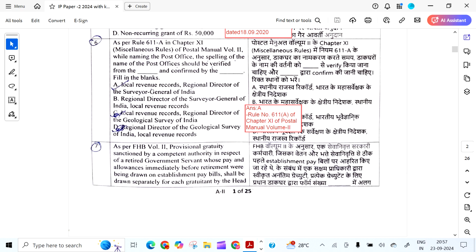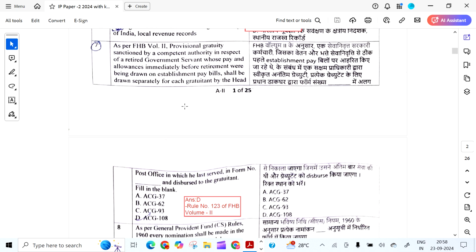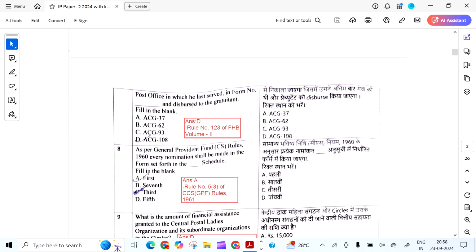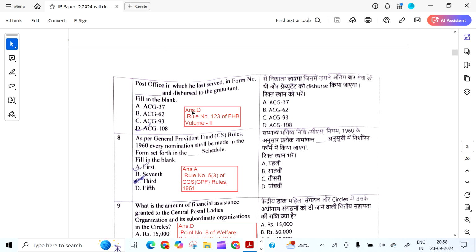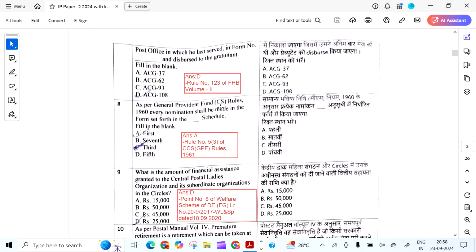As per FHB Volume 2, provisional gratuity sanctioned by competent authority in respect of a retired government servant whose pay and allowances immediately before retirement were being drawn on establishment pay bills shall be drawn separately for each gratuity by the head post offices in which he last served in the form number dash and disbursed to the gratuitant. The answer is ACG 108 D as per Rule 123 of FHB Volume 2.